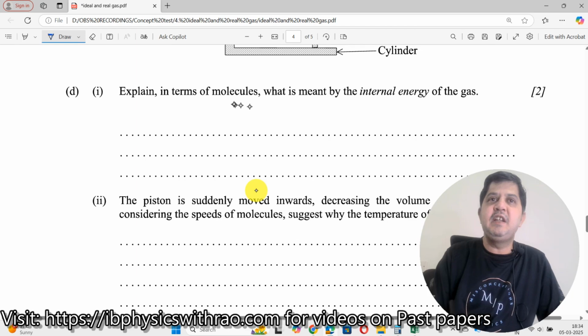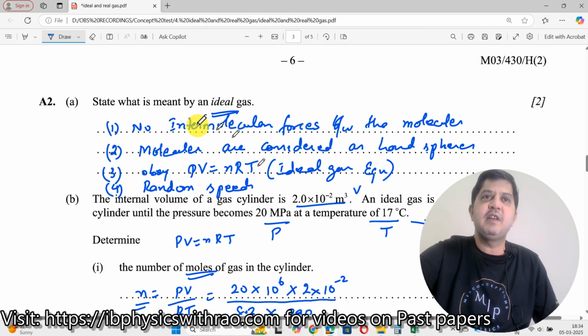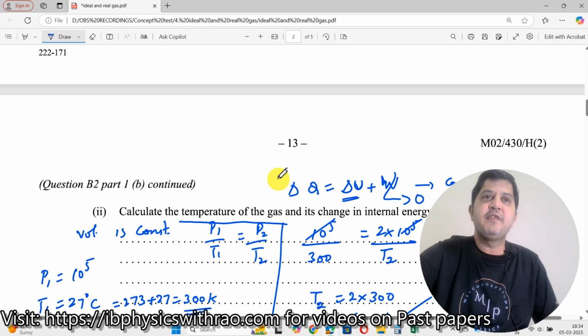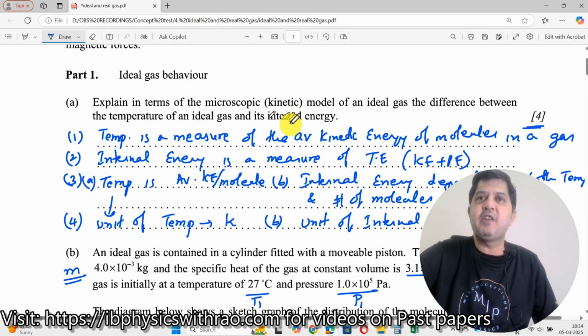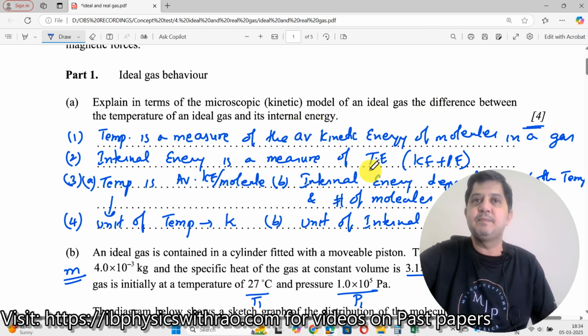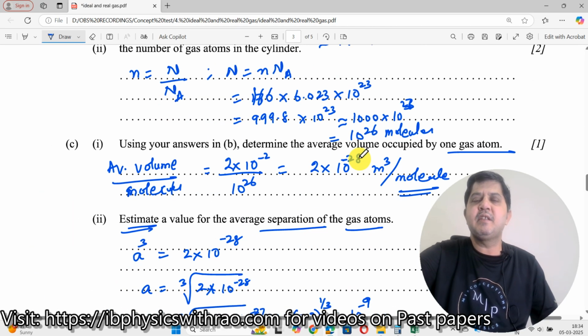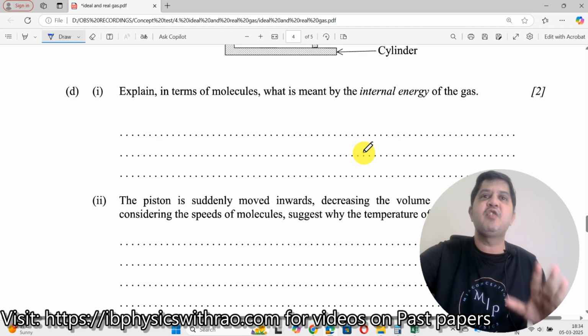In the previous video, you would have seen a similar question was asked, but it was about an ideal gas. And previous to it, in the first question, I had asked the same thing: explain in terms of the microscopic kinetic model of an ideal gas the difference between temperature and internal energy. In most of the papers I have seen, somewhere there's a question related to temperature and internal energy. So get to know most of it.